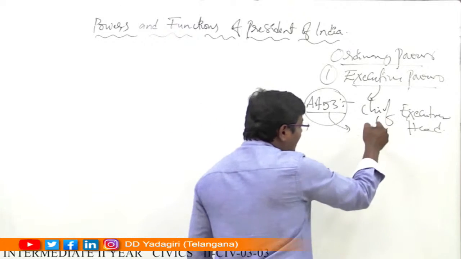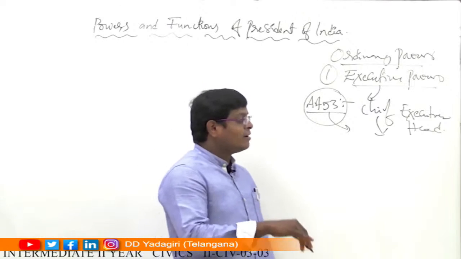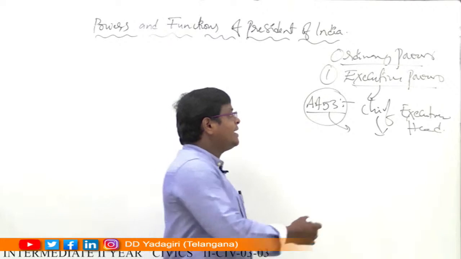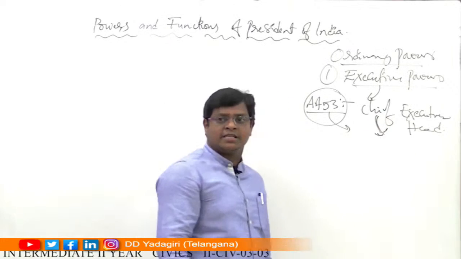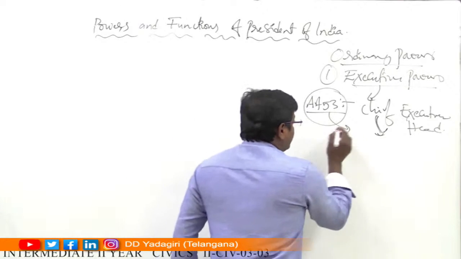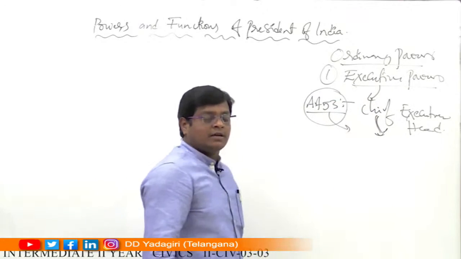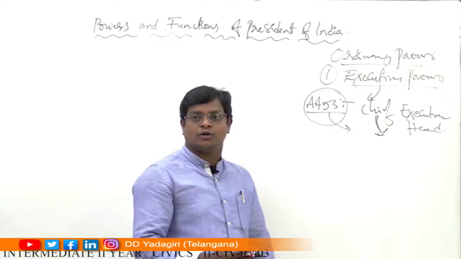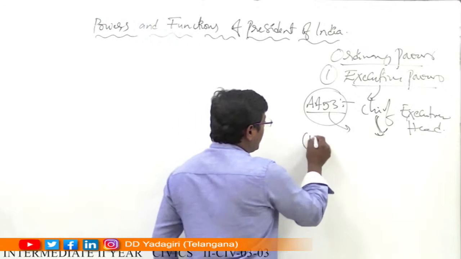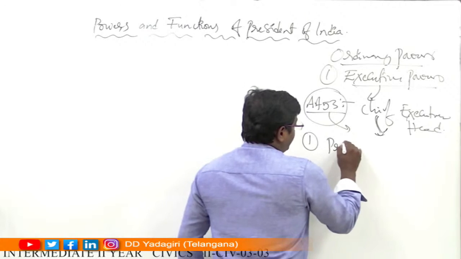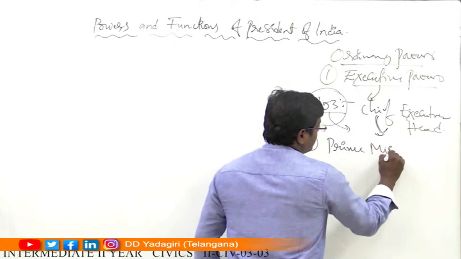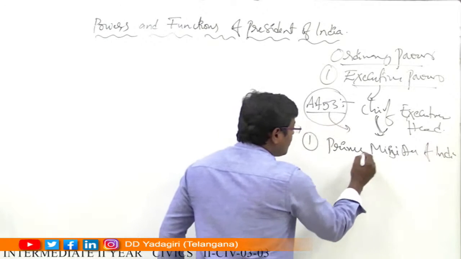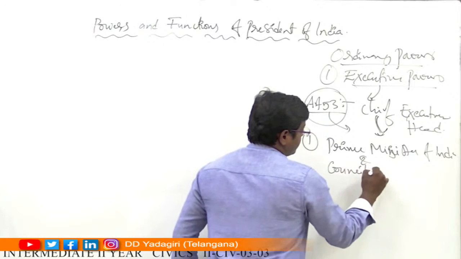Under this, he may administer with the help of some officials. So normally, he appoints some officials for assisting him. That's why under the executive powers, we will discuss that the President of India appoints some officials. Who are they? First one, the Prime Minister of India and his Council of Ministers.